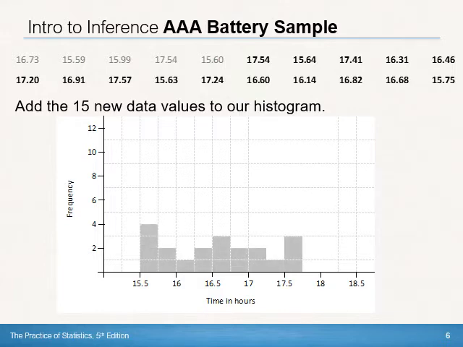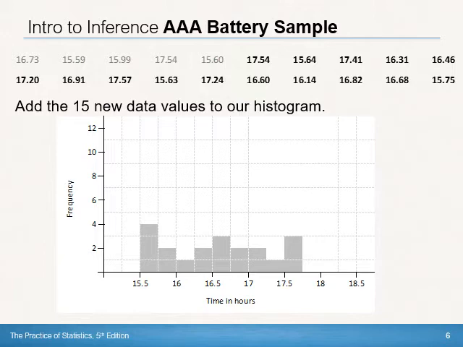And I get something that looks like this. So again, the data doesn't seem to be centered on what the engineers think is the mean for theirs, right? So our sample distribution is fairly varied and not really centered on the 17. It seems a little lower than 17. But again, this is a sample. We don't know what the true population is. We're just using our sample to infer something about the population.